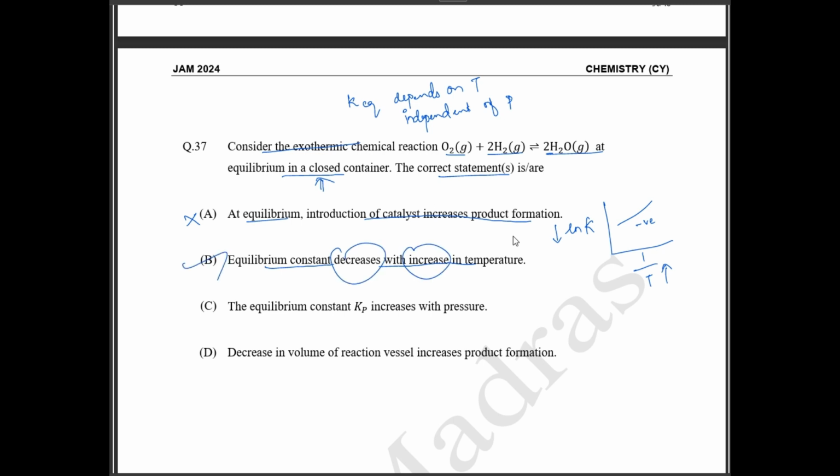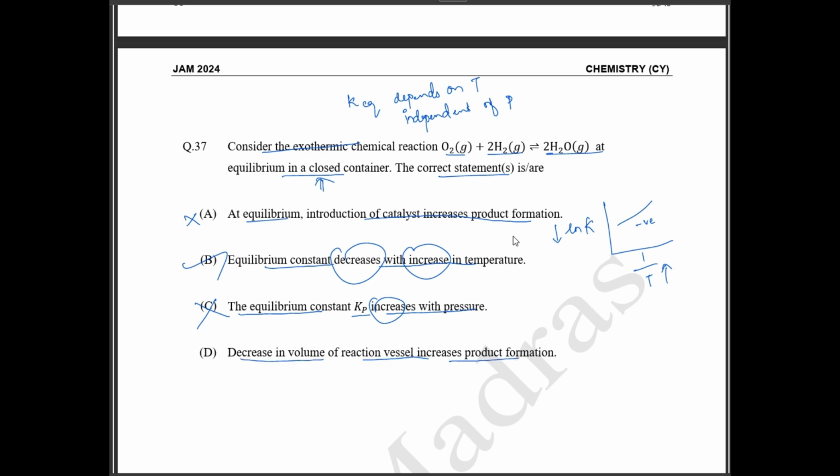Next, option C ல என்ன கொடுத்துருக்காங்க, the equilibrium constant Kp increases with pressure. So என்ன தெரியும் நம்மளுக்கு, equilibrium constant is independent of pressure. So this is not going to change. So option C is wrong. Then D. D ல என்ன கொடுத்துருக்காங்க, decrease in volume of the reaction vessels increases the product formation.